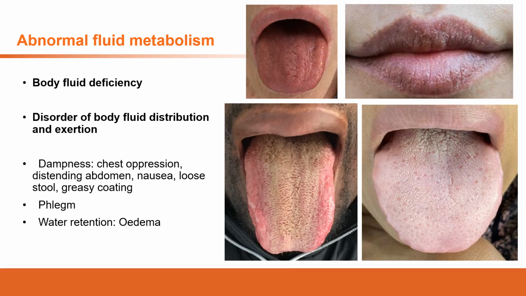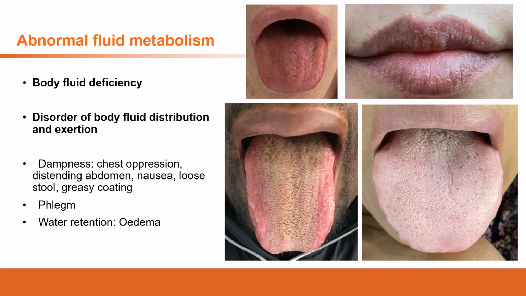That's why diarrhea also can cause body fluid deficiency. But more importantly is the sweat or urine, such as if a patient has excess sweating or urine, it also will cause body fluid deficiency.